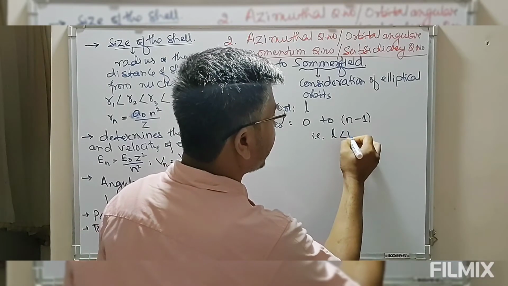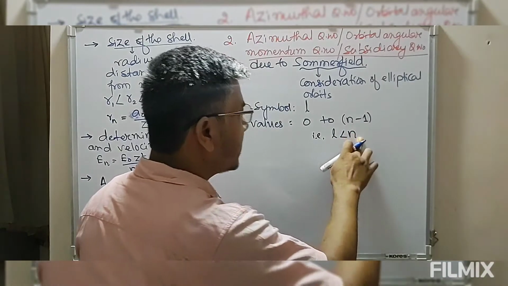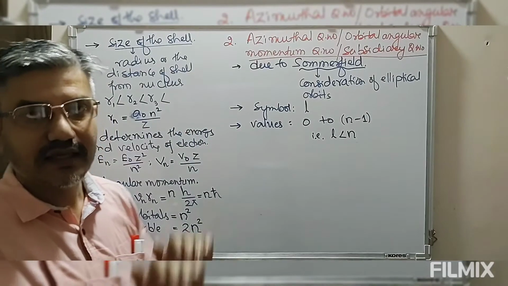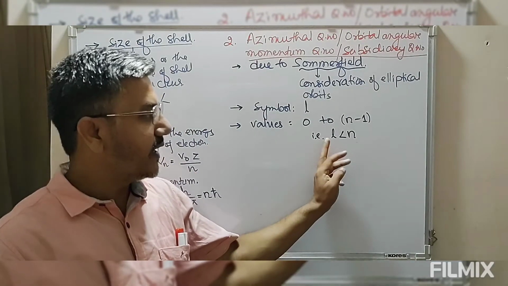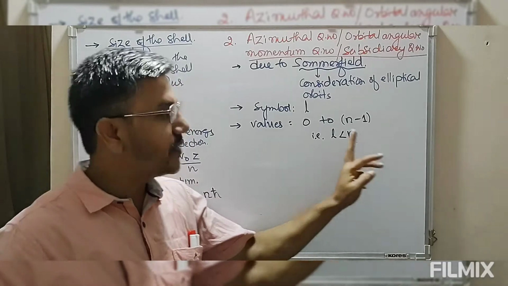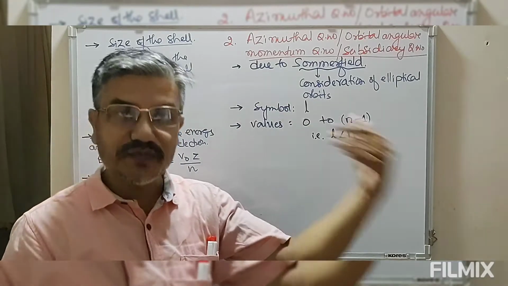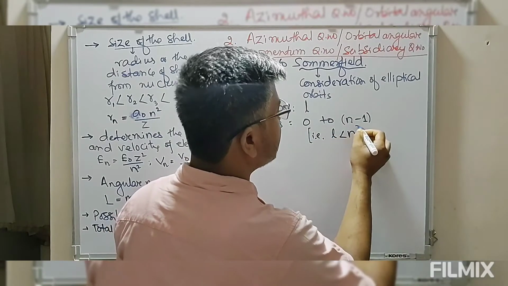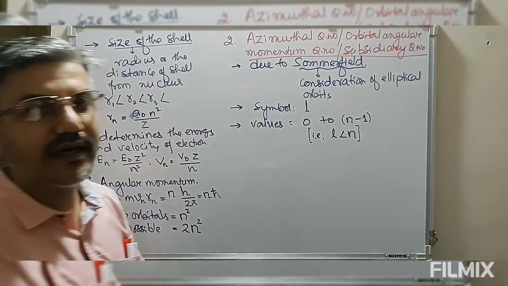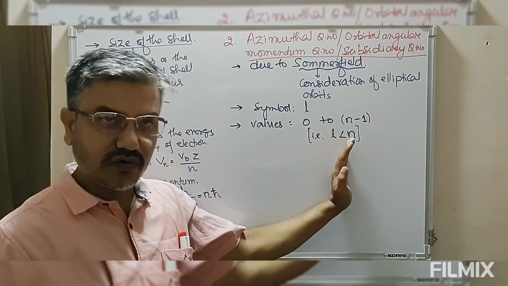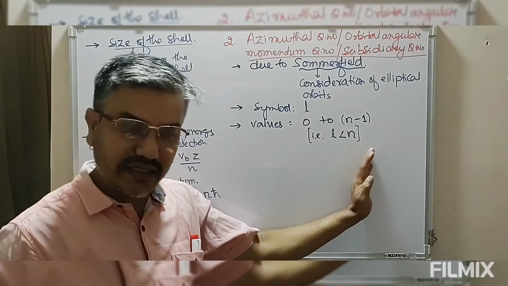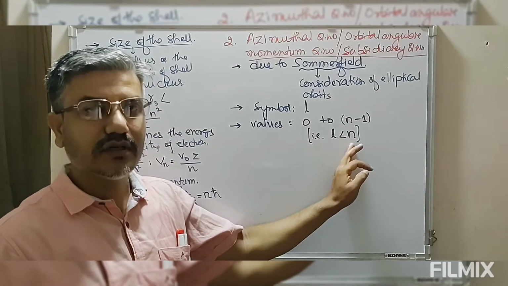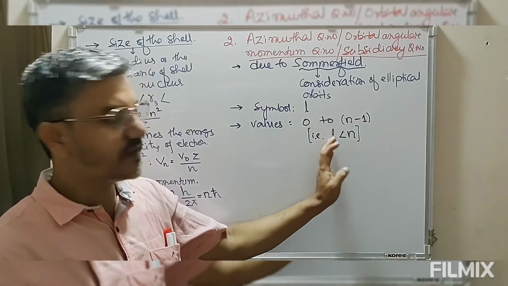The value of n will always be greater than l, and l and n cannot be equal. So please keep this in mind: l and n cannot have the same value, l cannot be greater than n, and n, the shell number or principal quantum number, should always be greater than l.